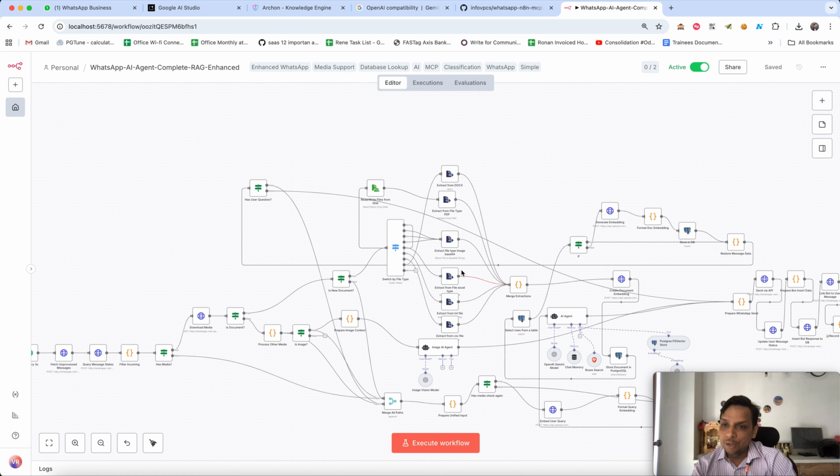So this is the N8N workflow introduction, and this project currently is not published yet, but I am going to